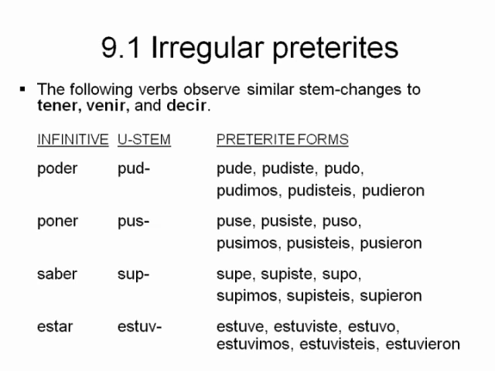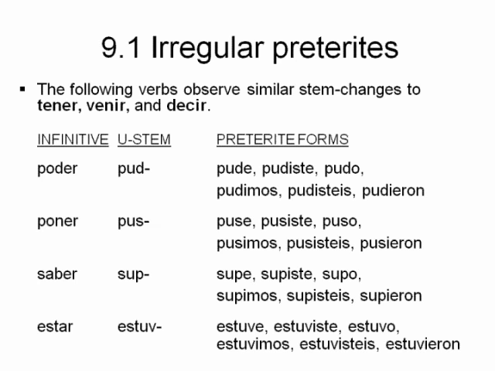And so when you put that all together for the verb poder, for example, you have pude, pudiste, pudo, pudimos, pudieron. For the verb poner, the stem is pus, so you're going to add those endings. You have puse, pusiste, puso, pusimos, and pusieron. For the verb saber, you have sup: supe, supiste, supo, supimos, supieron. And finally, for the verb estar, the stem is estuv, and it would be conjugated estuve, estuviste, estuvo, estuvimos, estuvieron.